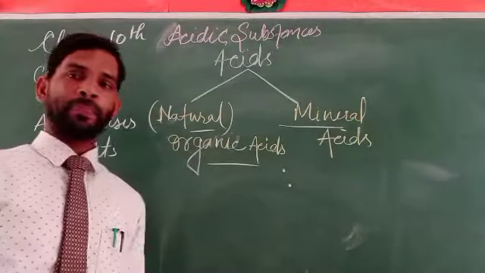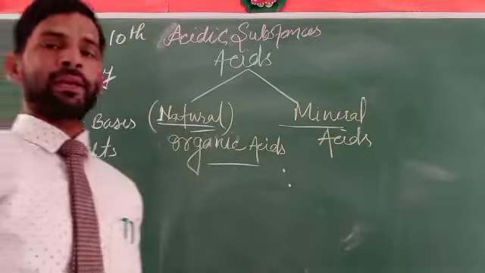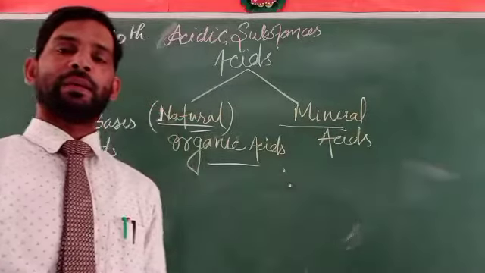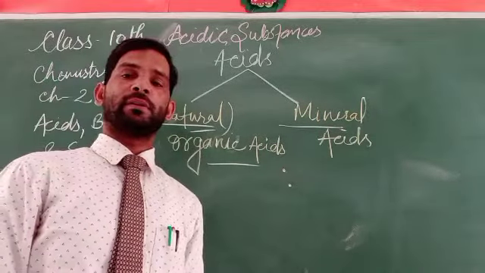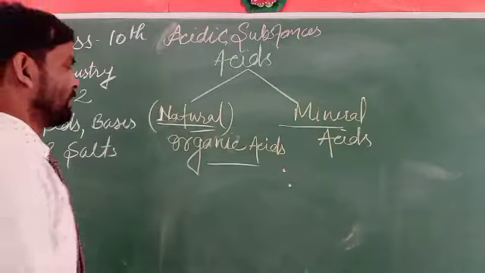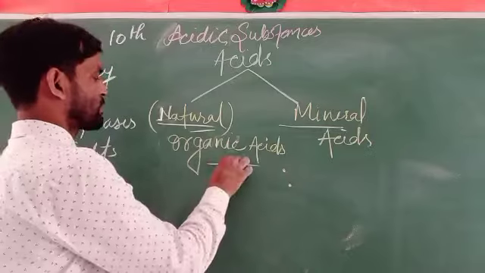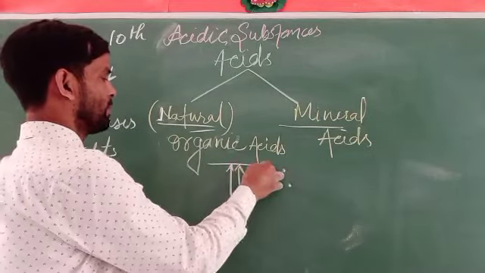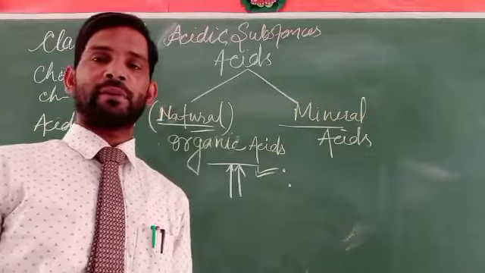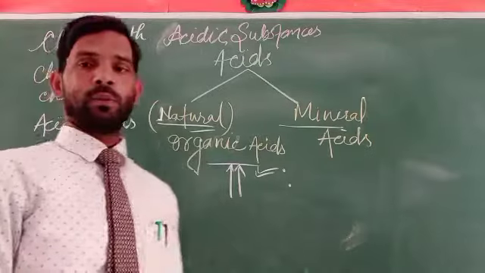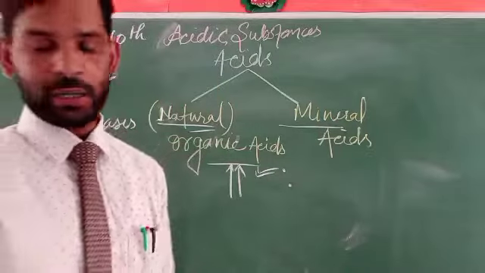So we can say the natural acids or the organic acids are those types of acid that can be found or derived from natural substances. These natural substances may be in different forms. These are the different forms of acid that can be derived from plants and plant products. That is why they are called organic acids.